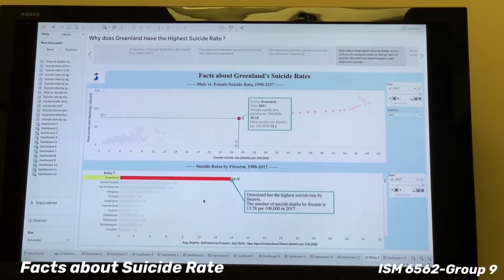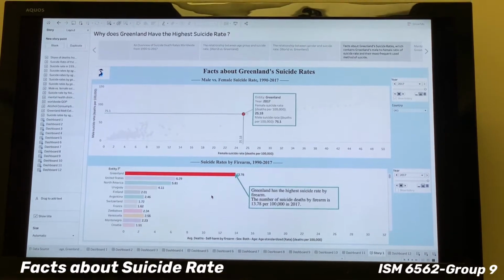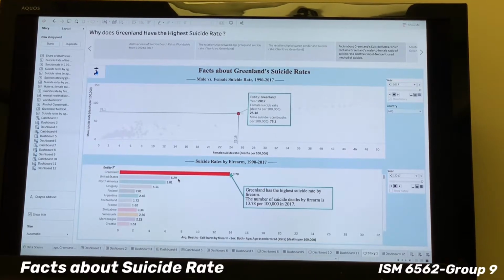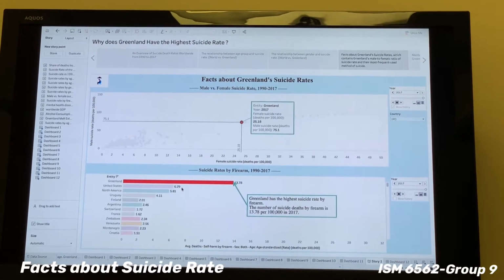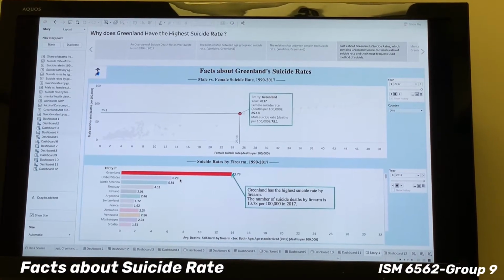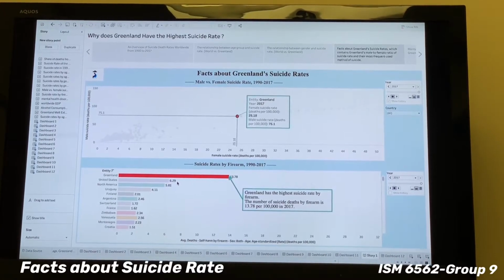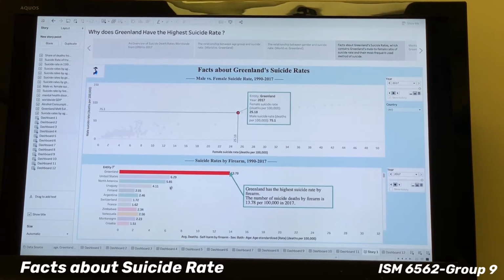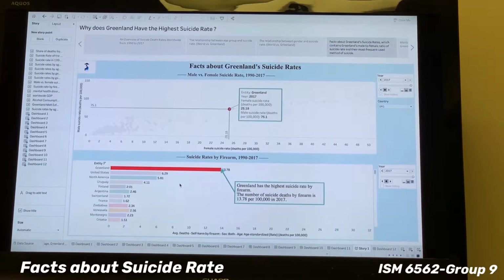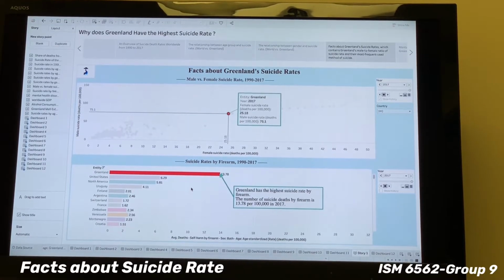As you can see, in 2017, Greenland has the highest suicide rate by firearm. It stands out very clearly because it is estimated at about 13.78 suicide deaths by firearm per 100,000, which is more than twice the number 2, the United States. And actually, Greenland has the highest suicide rate by firearm from 1919 to 2017.